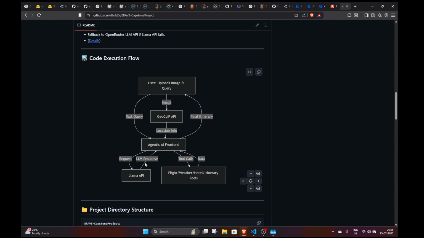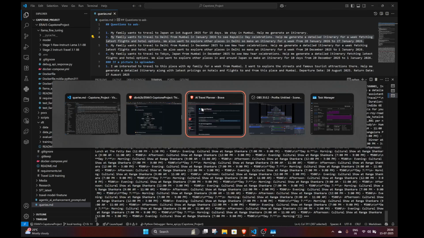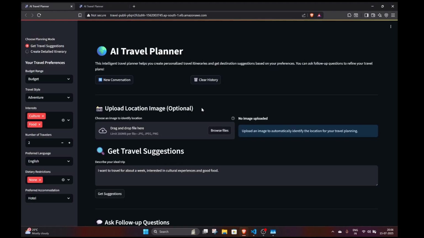This response, if it contains the tool calls that we just saw, goes to our flight, weather, hotel, and itinerary tools. From here, the data is fetched back. This data is passed back to the Llama API, and the Llama API, taking all the tool responses and the original user query, finally prepares the itinerary and passes it to the user. So in a nutshell, this is how our Agentic AI Travel Planner works. This is a flowchart present in our GitHub README. And in our AWS version, this works completely the same.